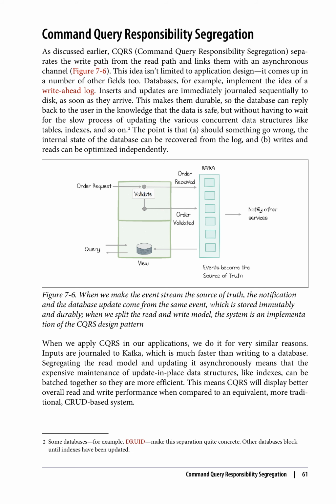Segregating the read model and updating it asynchronously means that the expensive maintenance of update-in-place data structures, like indexes, can be batched together so they are more efficient. This means CQRS will display better overall read and write performance when compared to an equivalent, more traditional, CRUD-based system.